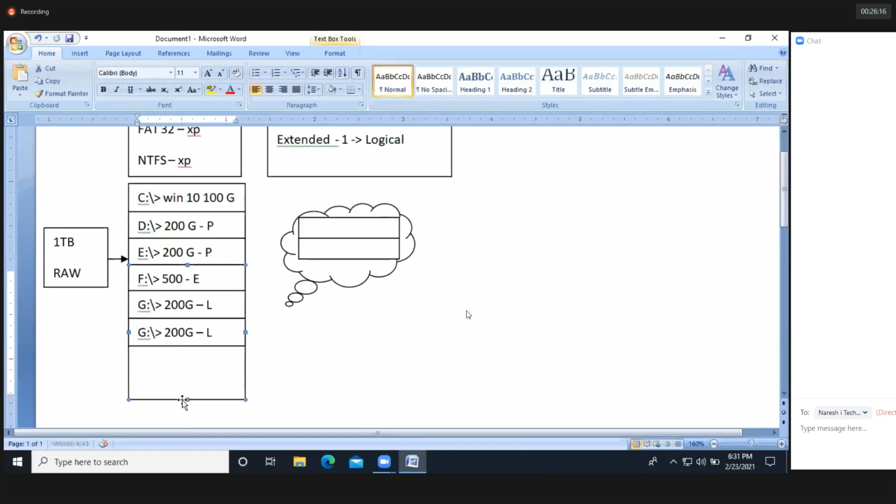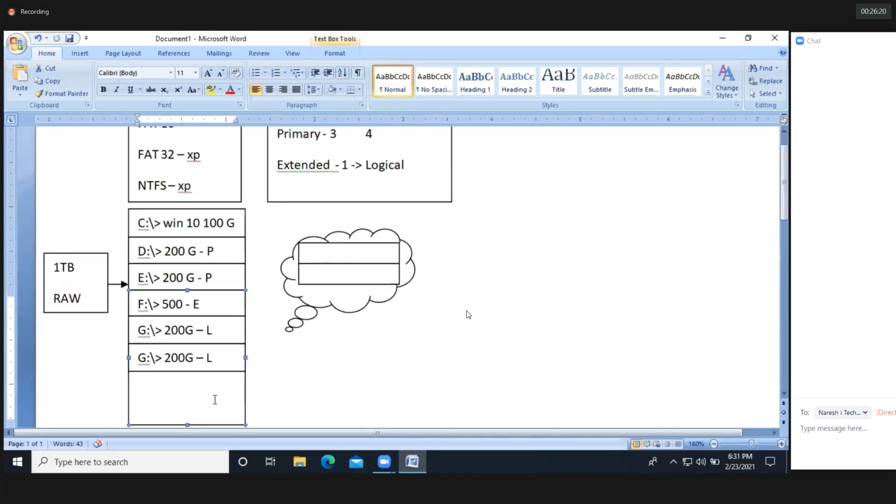So how to create the partition? This is an old school method. Got it? How to create the partitions in Windows? I hope you're clear on how to create the partitions. The same principles we use here in Windows, we are going to apply in Linux also. With the same principles, we are going to create the partitions in Linux.